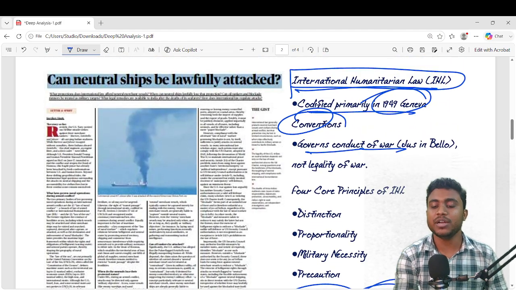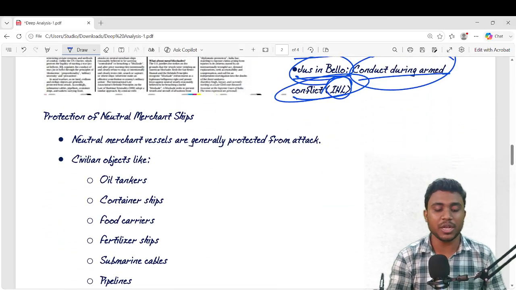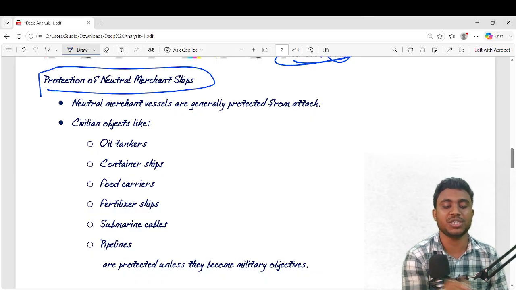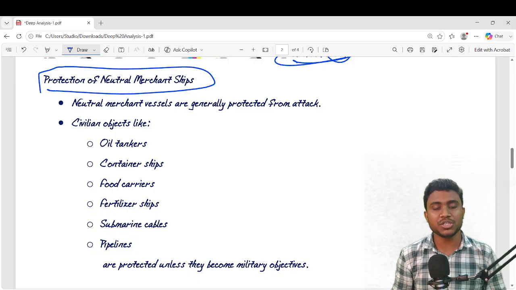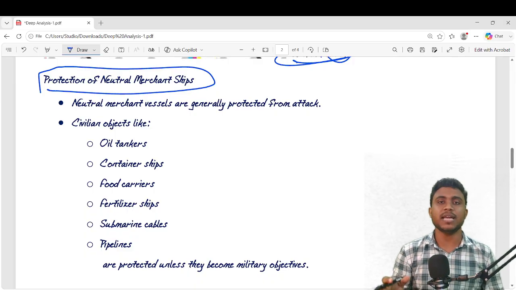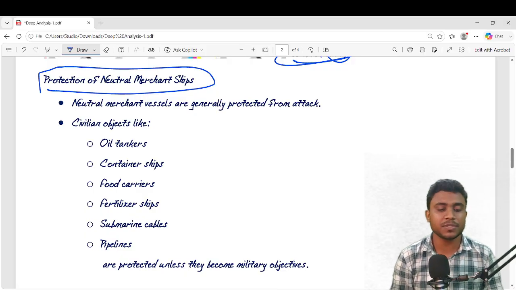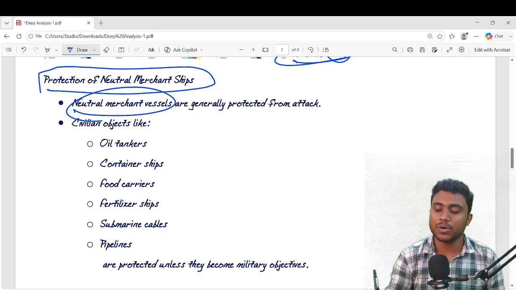International Humanitarian Law. Jus in Bello. Then protection of neutral merchant ships. Now we purely discuss what are the rights of the merchant ships, and are there any rights to other nations to bomb any merchant navy or neutral merchant ships. What are the neutral merchant ships? First we know. Okay,